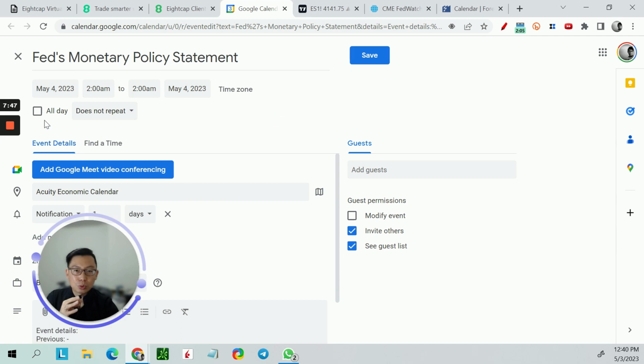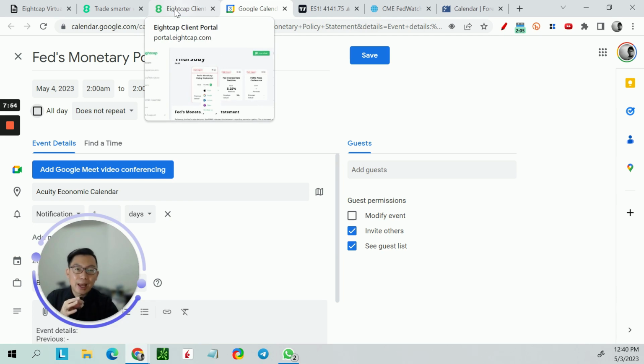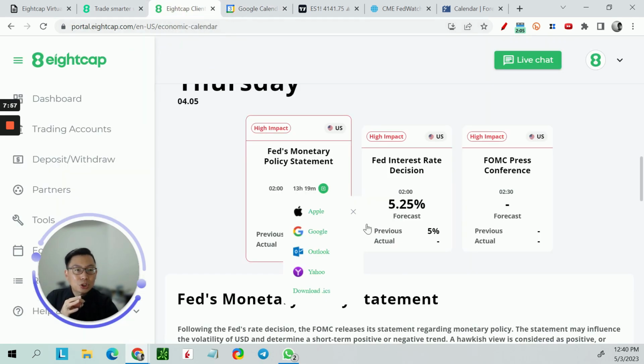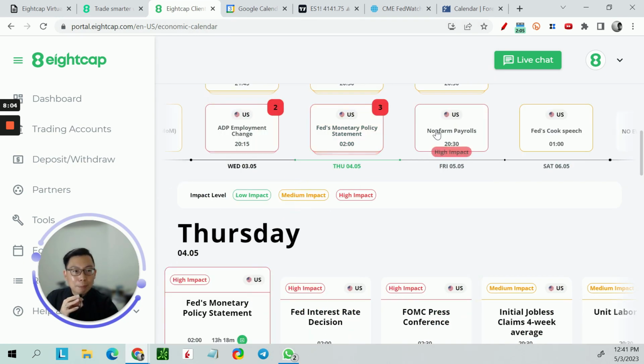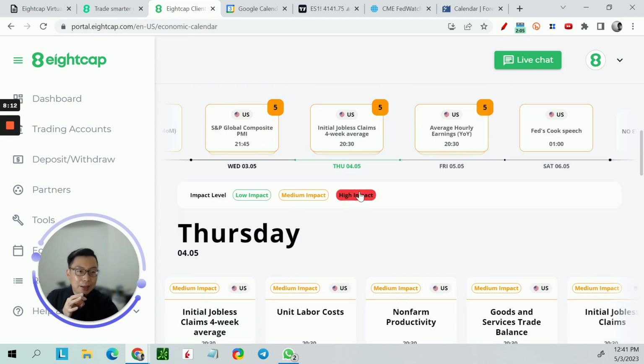It is up to you to click all day or whatever, just to let you know that there is this event coming up. You can choose it. So it's very easy for you to add into your calendar. I really urge you to explore yourself. It is pretty easy to use. And of course, if you want other impact levels, like medium impact level, there are more things to come out with. So generally, play with it yourself, see the medium, the high impact, etc.